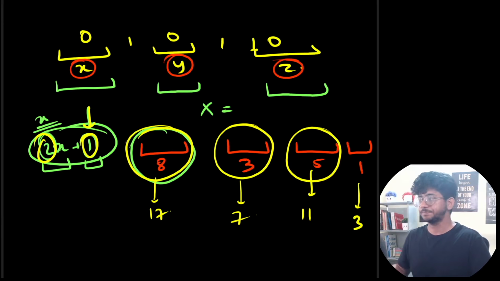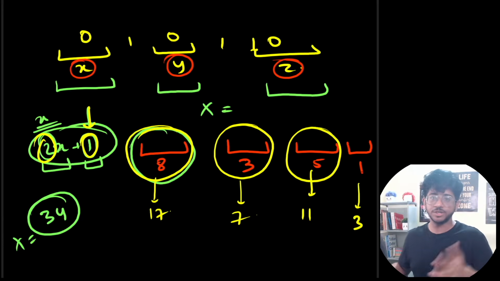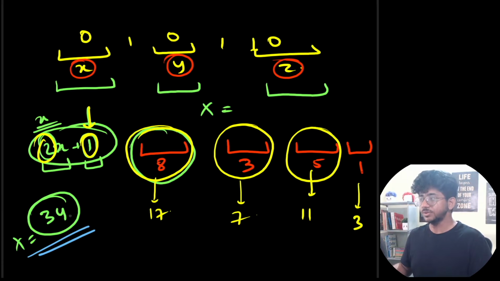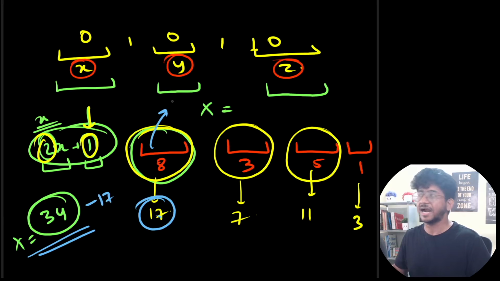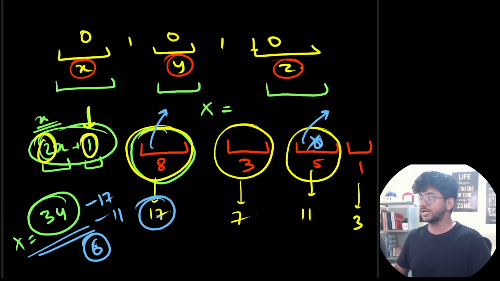Now, what if 34 is the given x value? In that case, if you have a 34 x value, we can convert this much. You will pay 17 cost and all these 8 zeros would become ones. Next you will pay 11 cost, you would be left with 28, so you will be left with 6. So you would be done with this much also. These all zeros would be converted to ones as well.